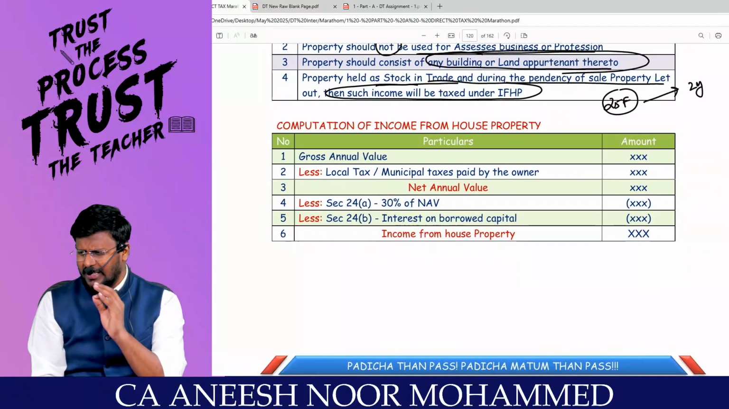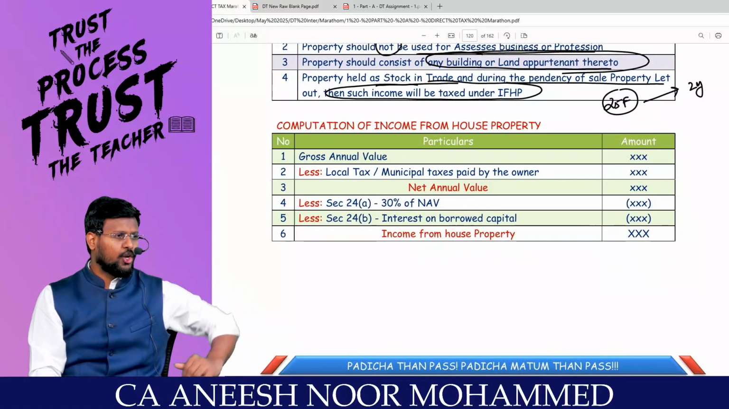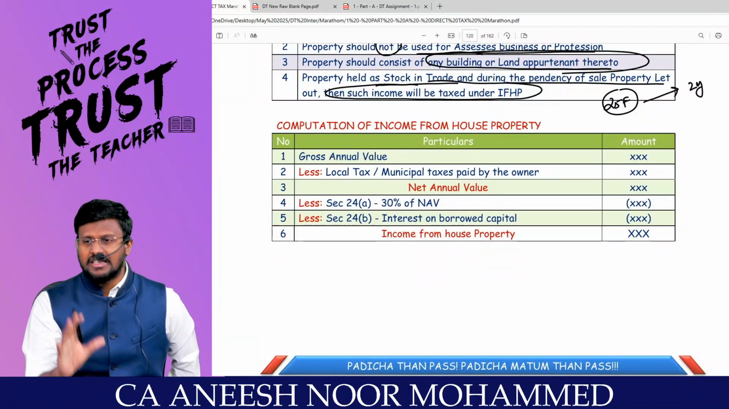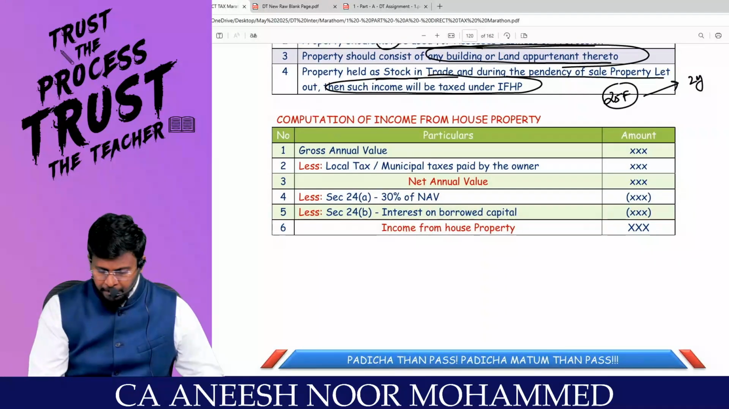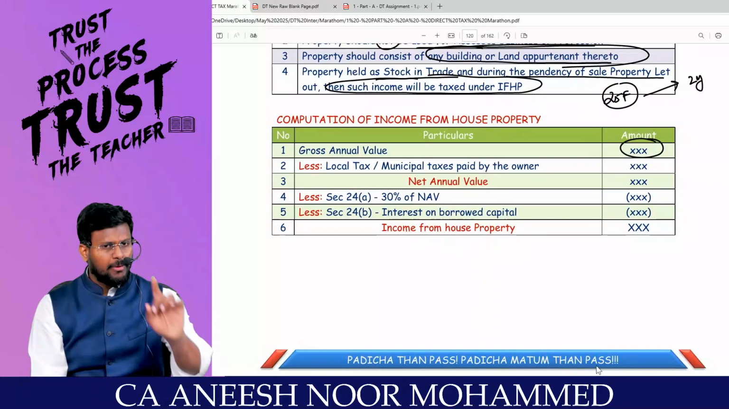Generally, this is the easiest to the easiest head of income. Generally, it is a 5-step approach. Generally, it starts with the gross annual value. Step number 1 is what?